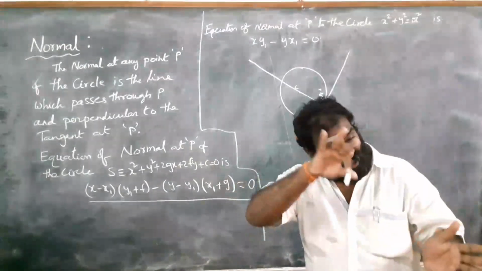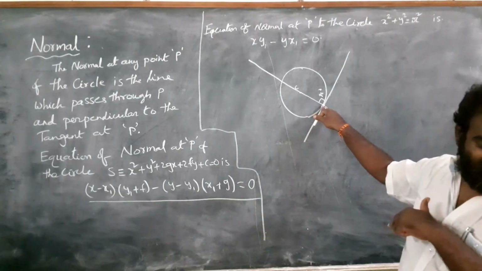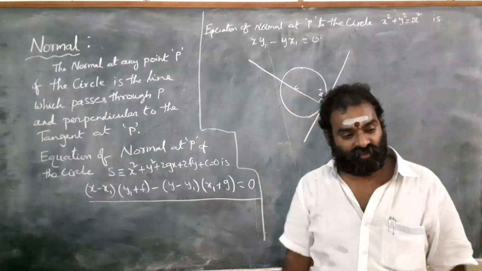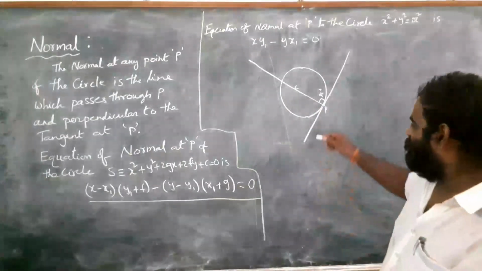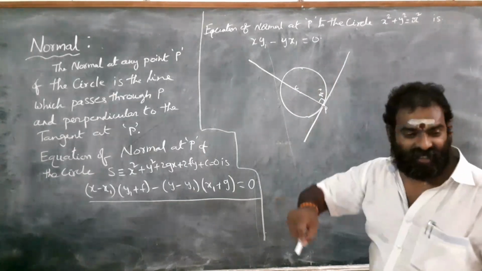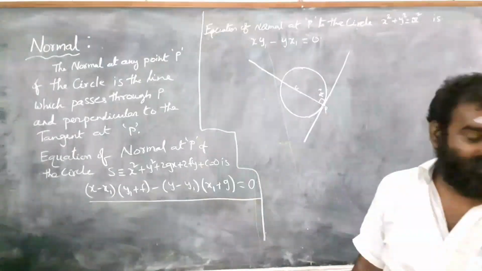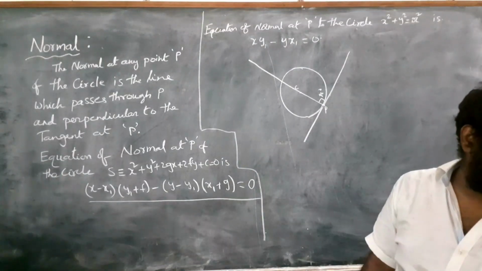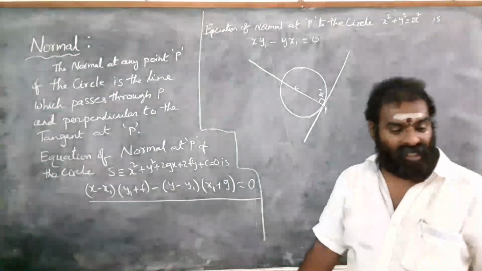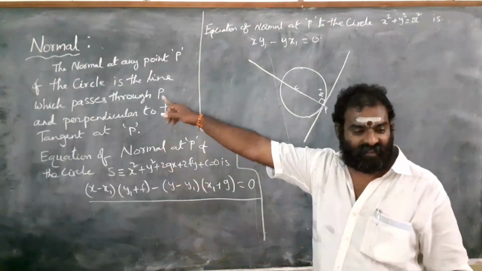And the normal passes through the point P where the tangent meets the circle, and the center also. Because if you take any tangent and draw a perpendicular, it must go through the center, since a circle is symmetrical. So normal passes through the center and P also. Understand? Very important.